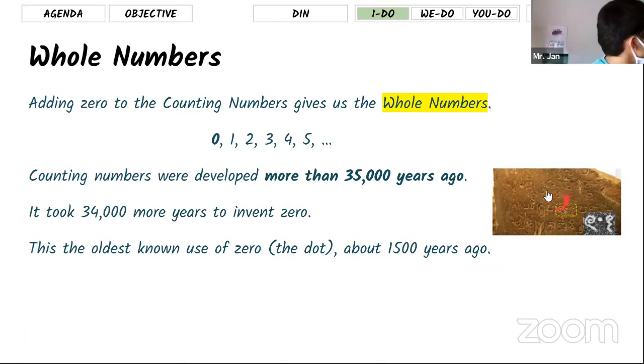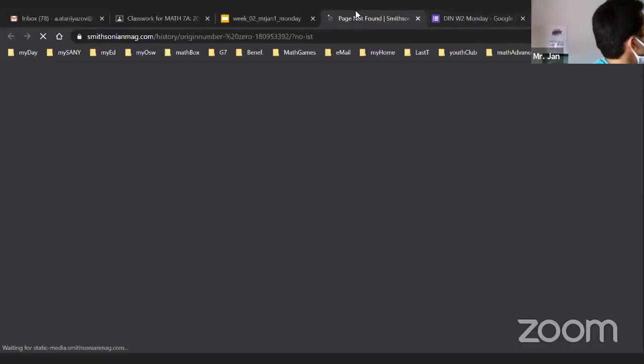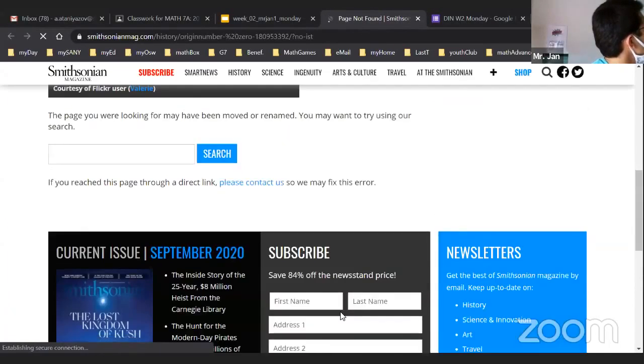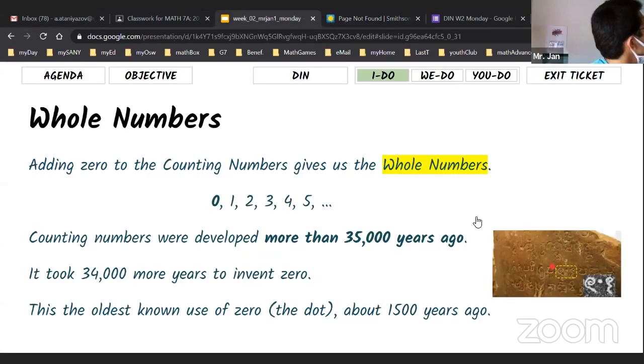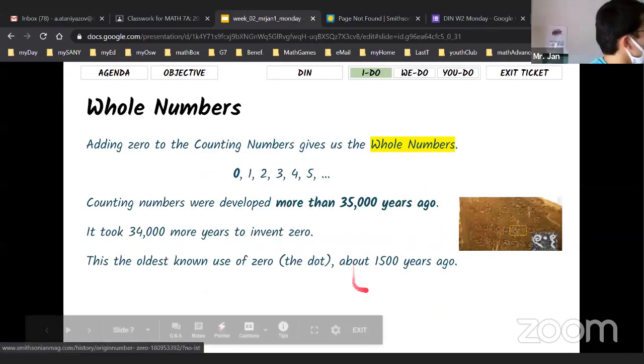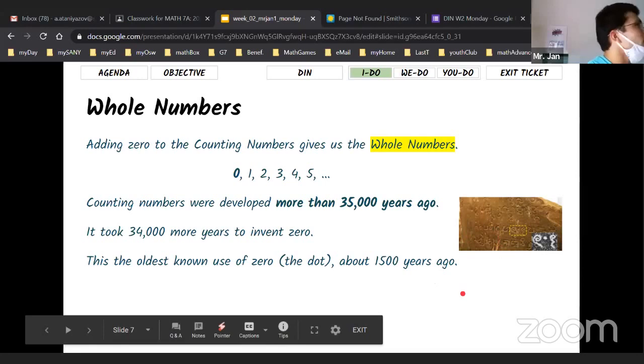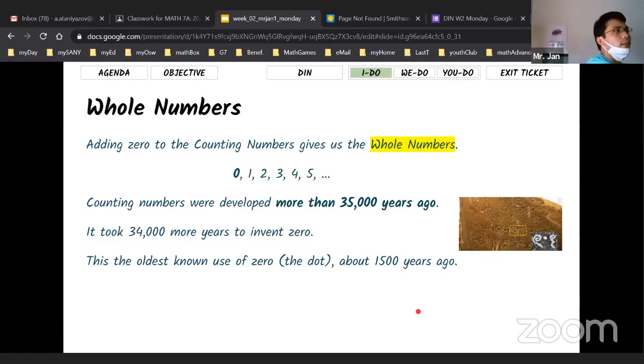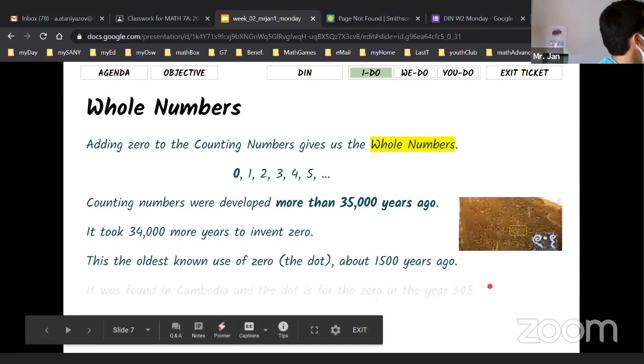This is the first invention of 0. I know this is history, but if you click this, it will take you to a link, an article you can read about this. This is the proof of the invention of 0. The point is that you only need to remember that 0 was invented in very recent history, about 1,000 years ago, not that far away.